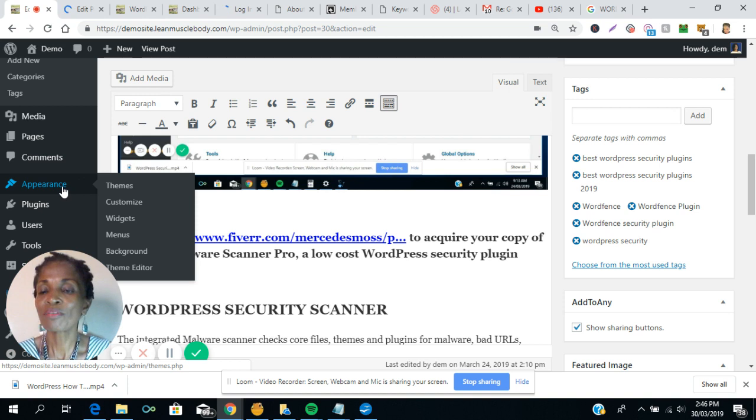Themes vary. You could customize them highly based on your requirements. So there are hundreds and thousands of WordPress themes, I guess, and depending on your site, you can choose a theme or you can just customize any theme to fit the needs of your website. So this is where you customize. You can customize your theme.